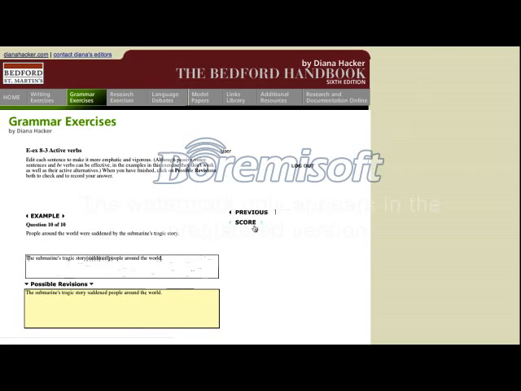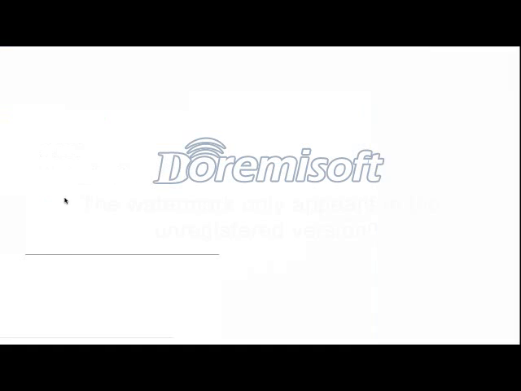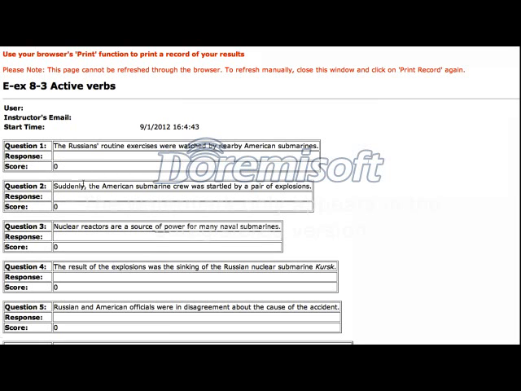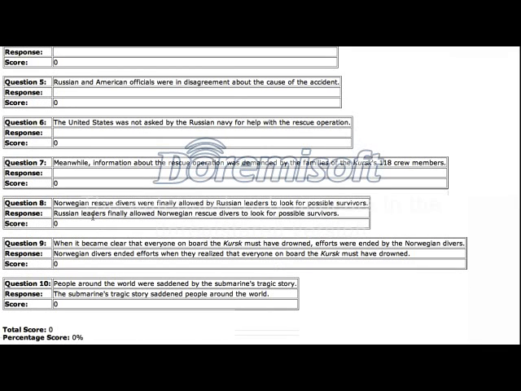Possible revisions. Okay, so now I click on score and it'll say you're not able to do this, but if you click on print record, you notice that the ones where I did not click on see possible revisions, it didn't save, but for those that it did, they're my sentences. So now I want to take a screenshot of this image that captures these last 3 sentences, and that is how I'll be able to check that you understand this information.